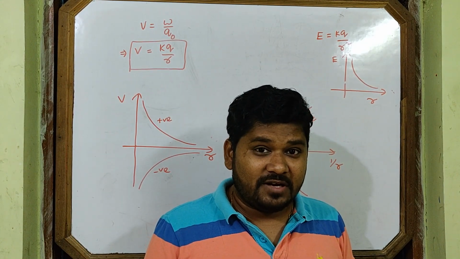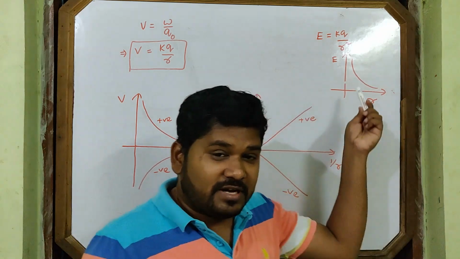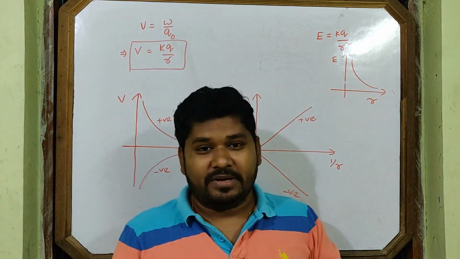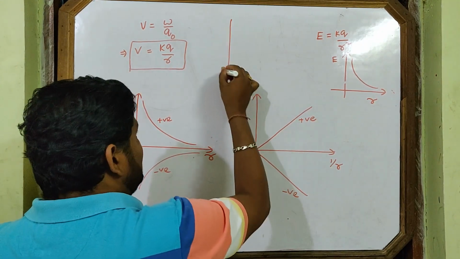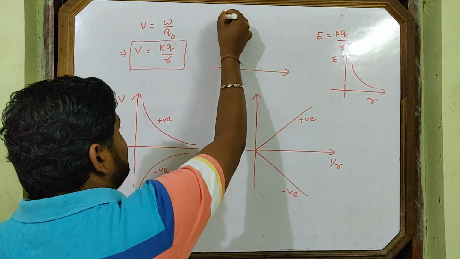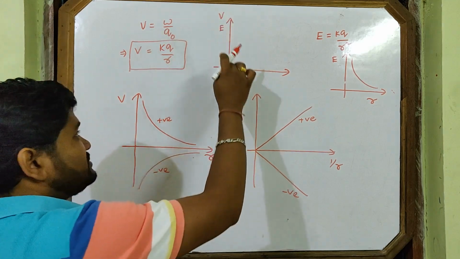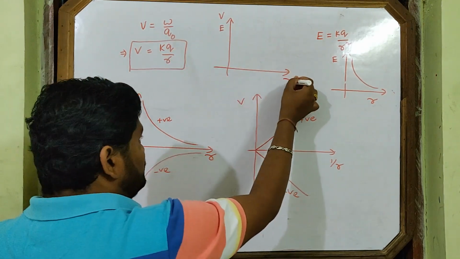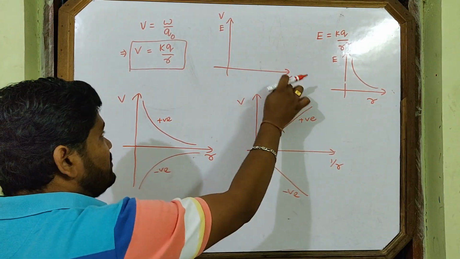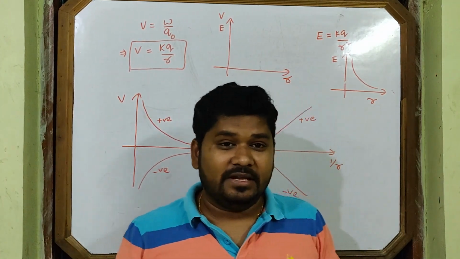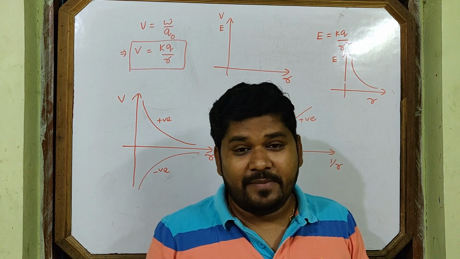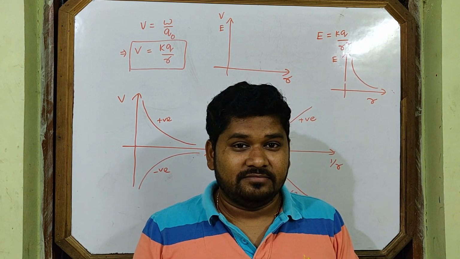The difference will come if you draw both graphs on one graph paper. On one graph, along this axis we will take V as well as E. V versus R will be drawn, E versus R will be drawn. How will the graph be? It's a very important question.